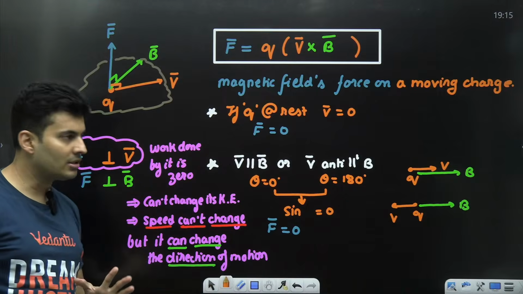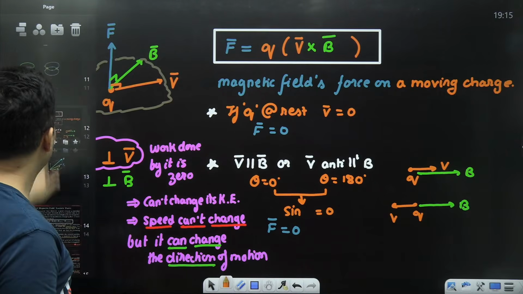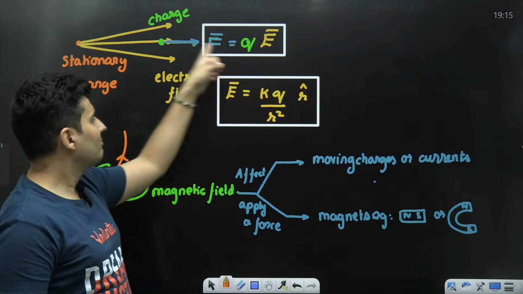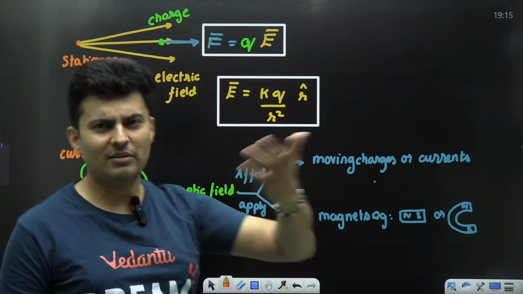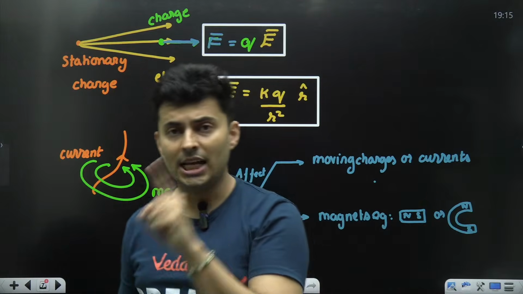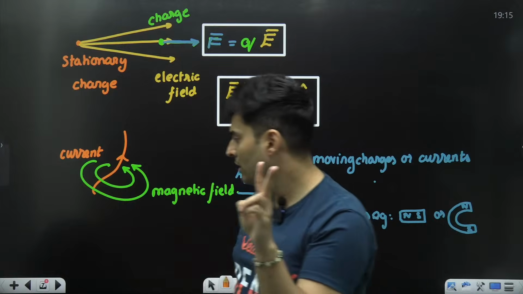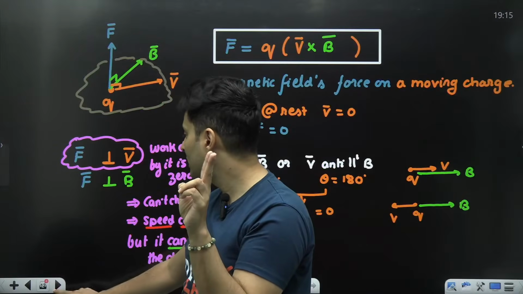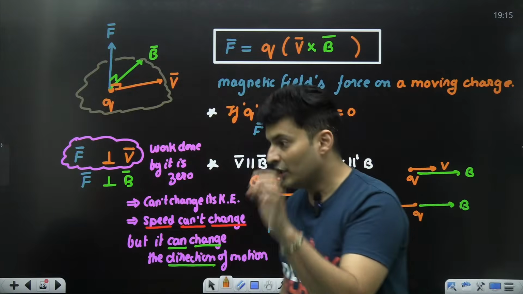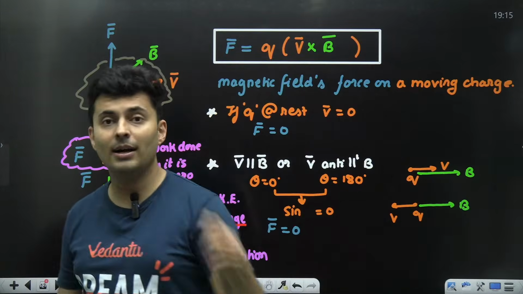The direction can change. But this is not the case with electric force. Electric force can definitely change the speed. We have seen that. It can also change the direction. So electric force can change speed as well as direction, but magnetic force, can it change the speed? No. Can it change the direction? Yes. So a statement based question can come from NCERT.